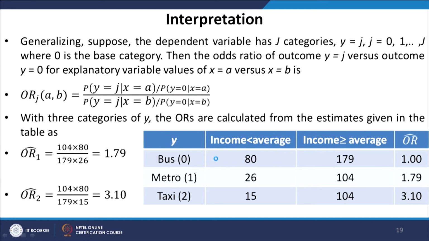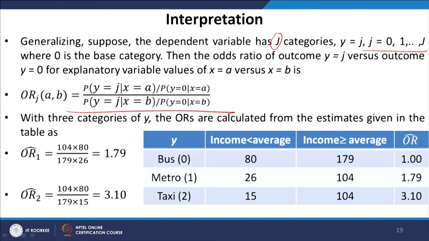Now, generalizing, suppose the dependent variable has j categories, y equals j, where j takes the value 0, 1 to capital J, where 0 is the base category. Then the odds ratio of the outcome y equals j versus outcome y equals 0 for explanatory variable values of x equals a versus x equals b is basically given as this.